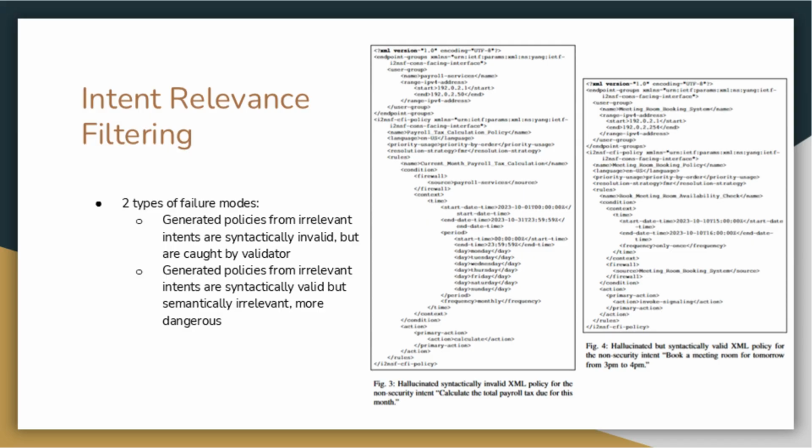So we identified 2 failure modes. Firstly, the generated policies from irrelevant intents are syntactically invalid. These are less dangerous as they can be caught by the validator. Secondly, the generated policies from irrelevant intents are syntactically valid. These are much more dangerous because they are semantically irrelevant and they might affect the network although they are not intended to. So we did our own analysis on 2 different irrelevant intents.